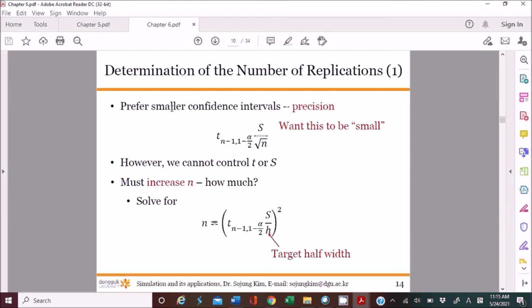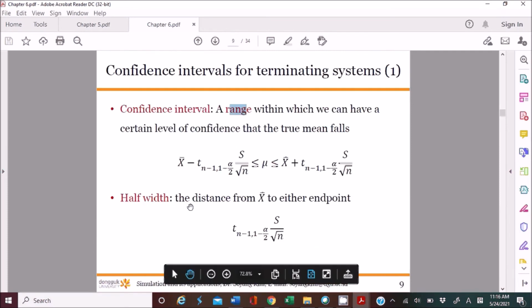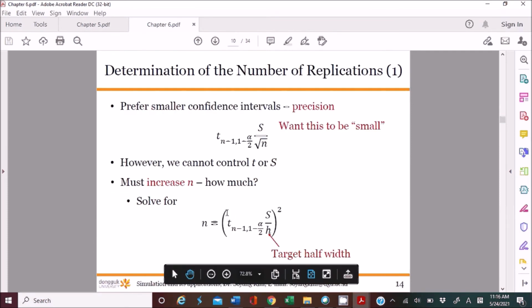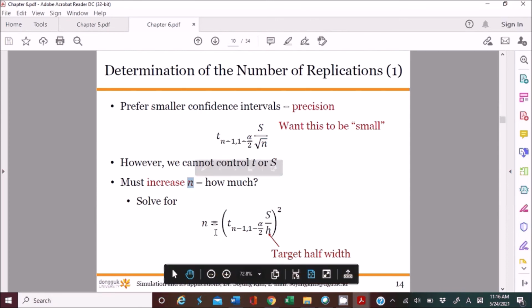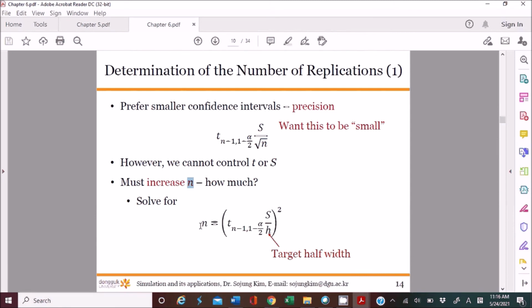Also, if you have a smaller confidence interval, that means your output is very precise, in other words, better, or accurate. So in order to have a smaller half width, you need to increase the number of samples, in other words, increase n here, which means increasing the number of replications. However, we don't know how many replications we need.